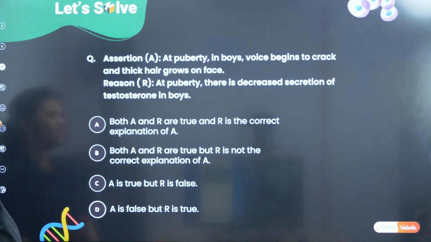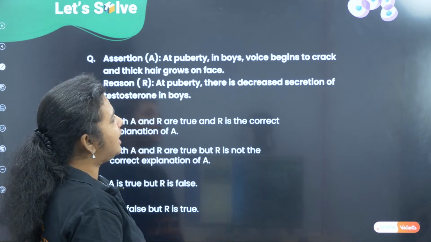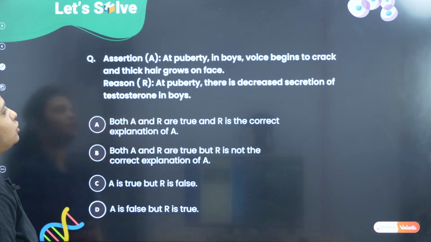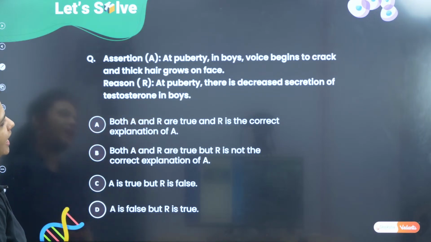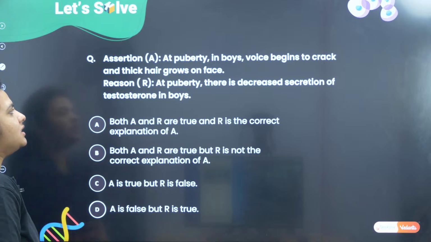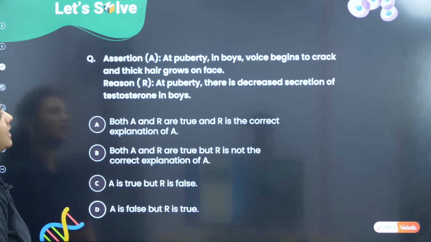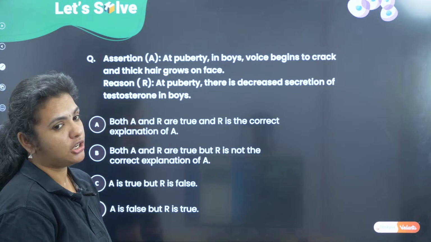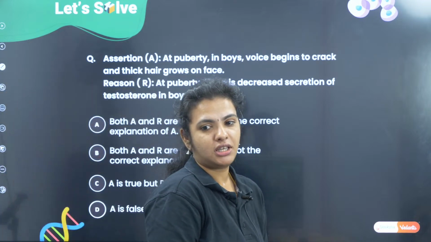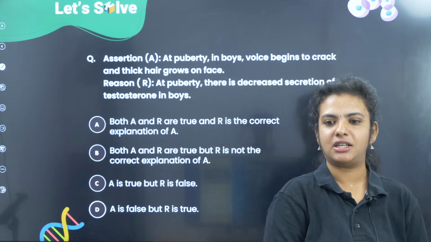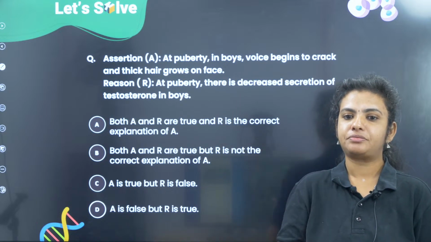Okay. Assertion says at puberty in boys, the voice begins to crack and thick hair grows on the face. The reason says at puberty, there is a decreased secretion of testosterone in boys. Yes, most of them have given the correct answer for the previous question, I guess.